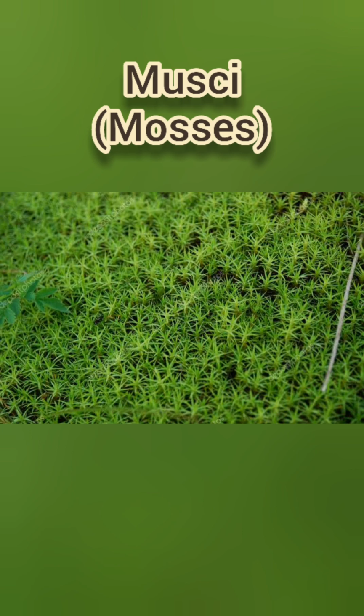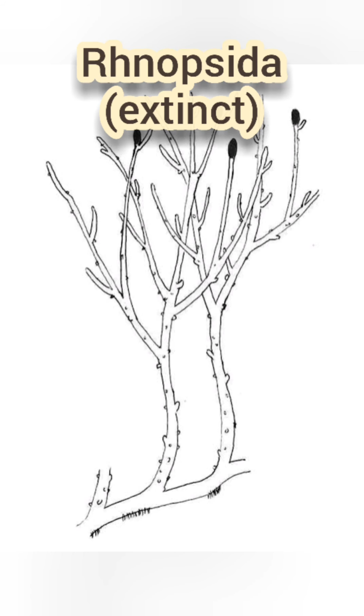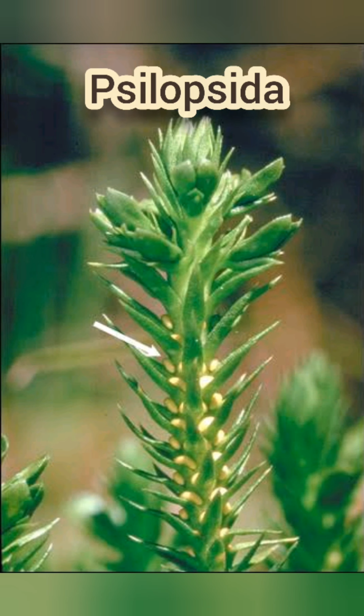Division Pteridophyta. These are also known as the lower vascular plants because the vascular system for transportation of food and water was first seen in this group. This feature was considered to be what allowed this group and the higher plants to grow to larger sizes than the previous groups of plants. In addition to the vascular system, these plants have meristematic tissues at the tips of shoots and roots, which allow for continuous growth to longer sizes.